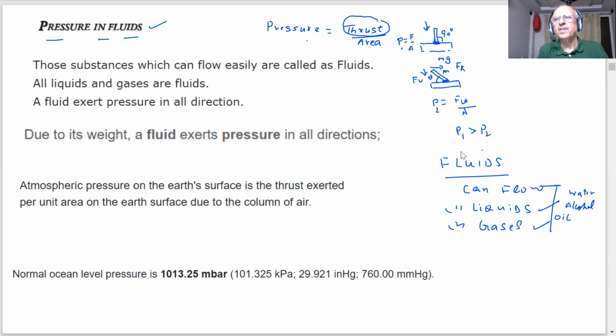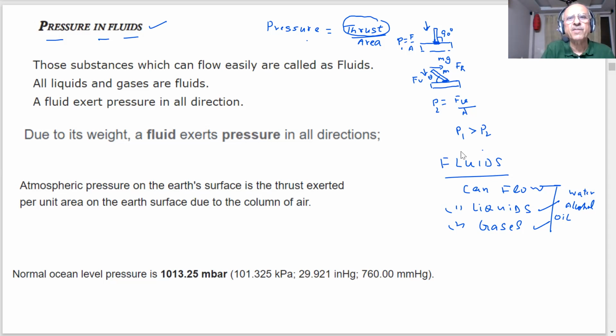If we take the example of beach sand, if I stand, I will go deeper in the sand. If I lie down, I will go less deep in the sand, because the area of contact was increased. So we are exerting a pressure, and now fluids also exert a pressure.